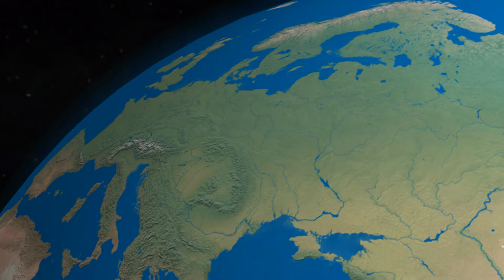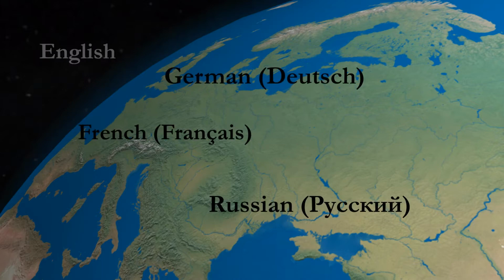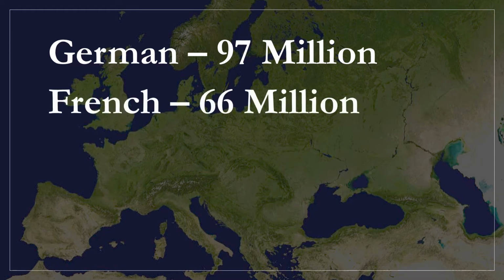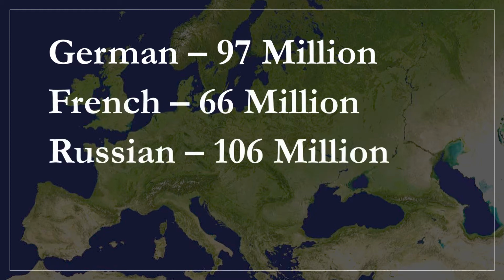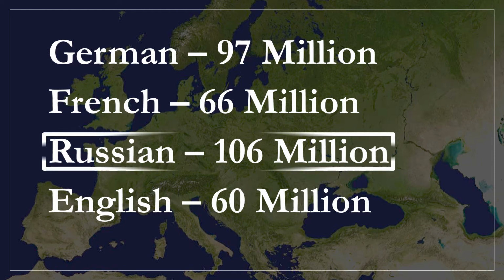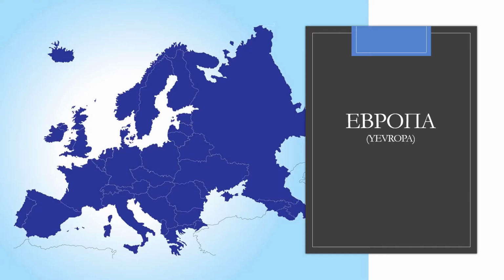So next up is Europe, the second smallest continent or largest peninsula in the world, depending on how you look at it. What do you think is most spoken here? Is it German, French, Russian, or English? So German is spoken by 97 million people, a staggering number, while French is spoken by 66 million, Russian is spoken by 106 million, and English is spoken by 60 million. So our winner here would be Russian. And the Russian word for Europe is Europa.